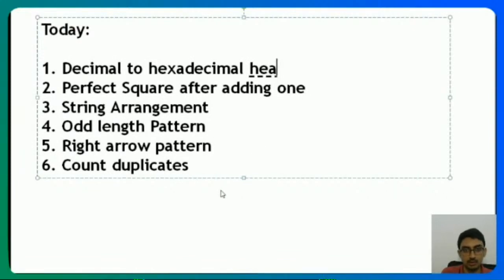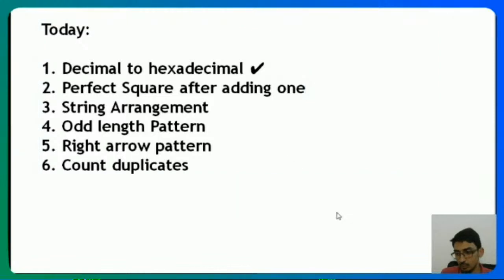All right. Okay. We'll look at some other questions also meanwhile. All right, so let's look at this question. Perfect square after adding 1. All right, so let's pick that question up. What is this question? Perfect square after adding 1.